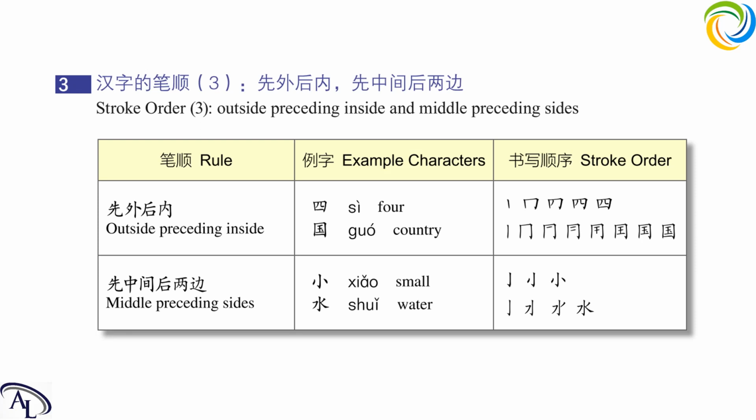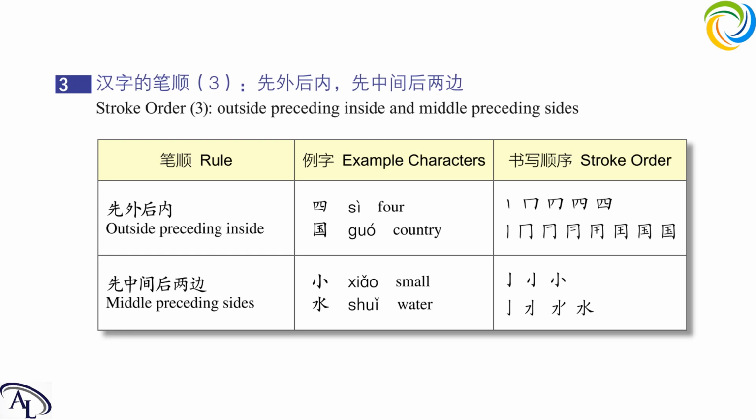Let's see the example. First one, 四. We can see in the stroke order, we are writing the outside part before the inside two things. We are writing it like this. Vertical, horizontal, vertical hook, and then a left falling, and then a curve, and then a horizontal to close this structure.